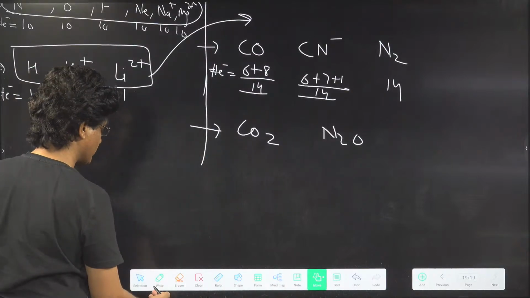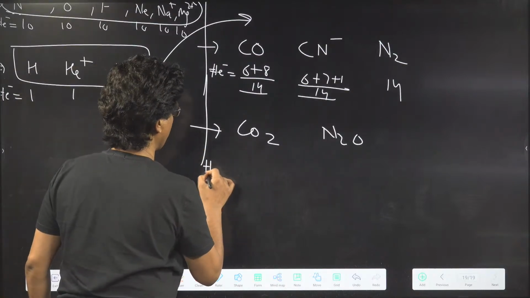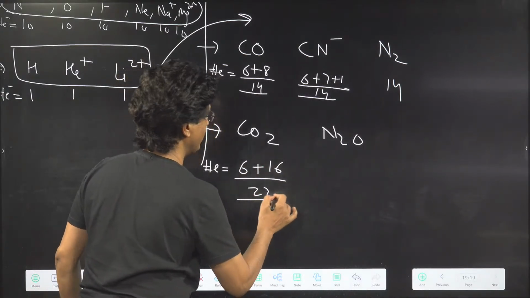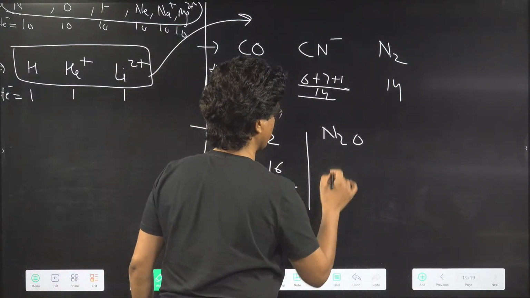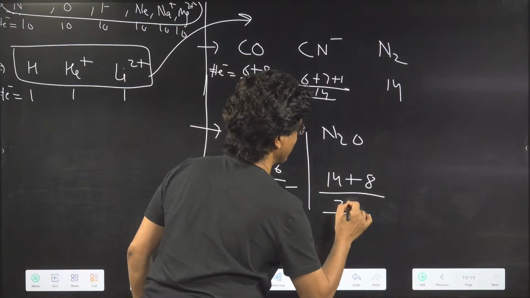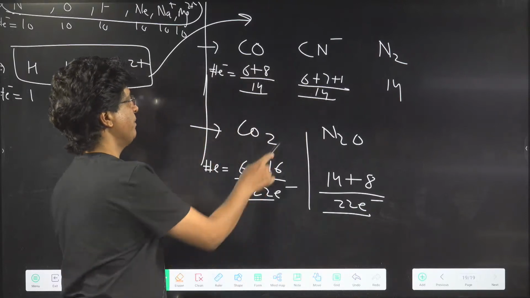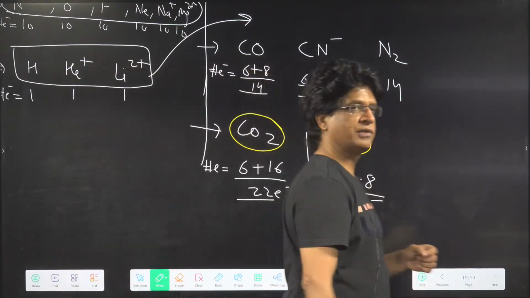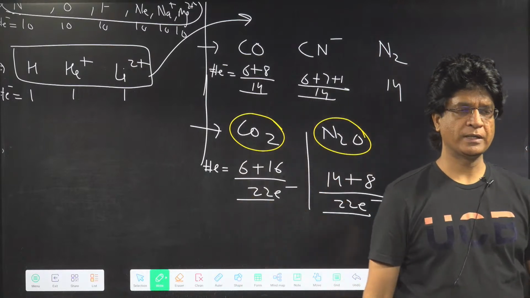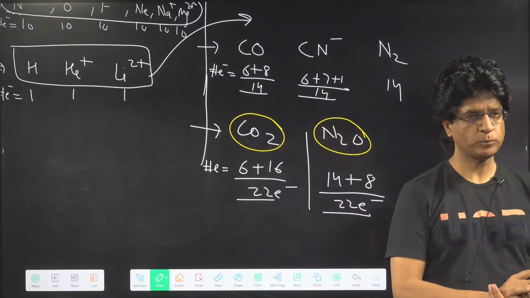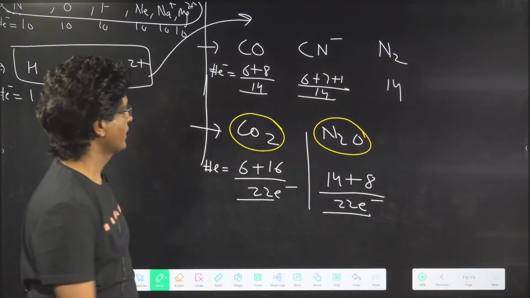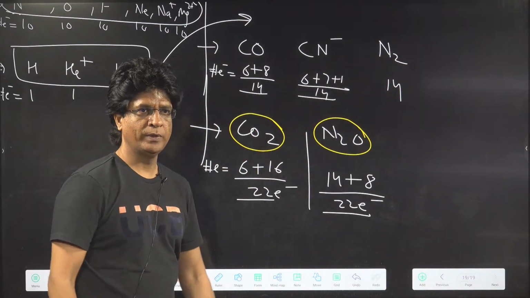And number of electrons, let's see that. So number of electrons will be 6 plus 16, 22 electrons. How about this one? 14 plus 8, 22 electrons again. So same number of atoms and same number of electrons. They are isosters. Is it clear or not? Yes or no? Be quick. Everyone. Great. Very good.